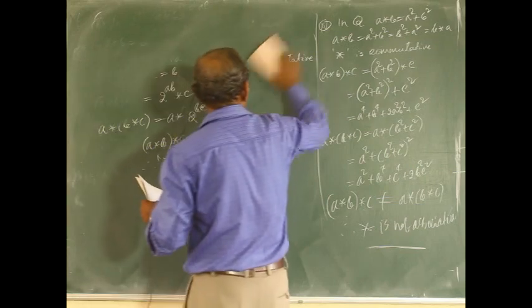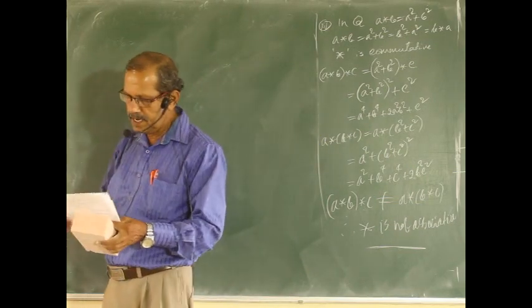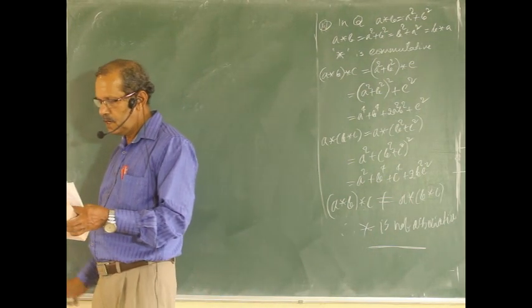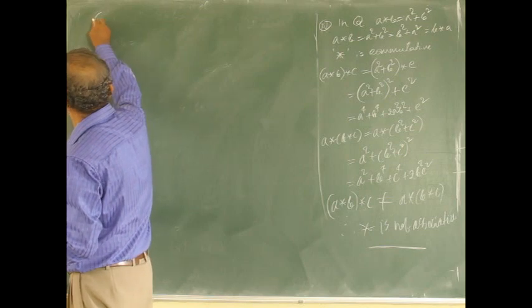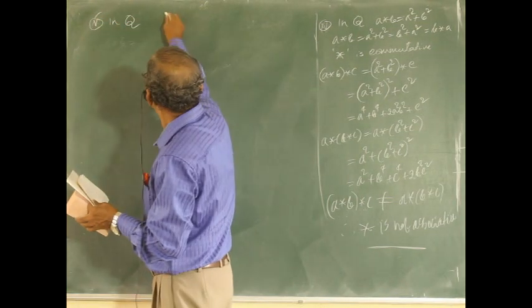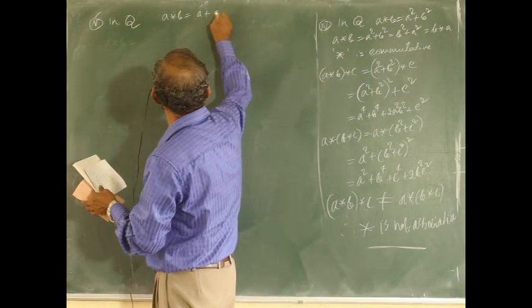Problem number fifth. In the rational number set Q, a*b equals a plus ab.